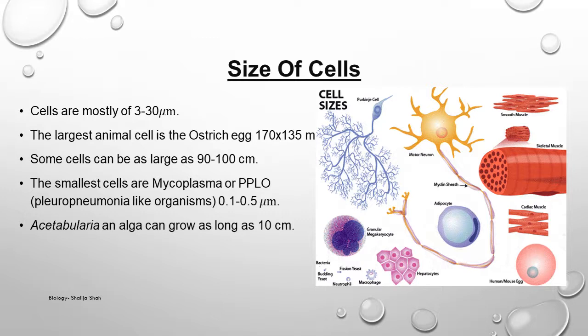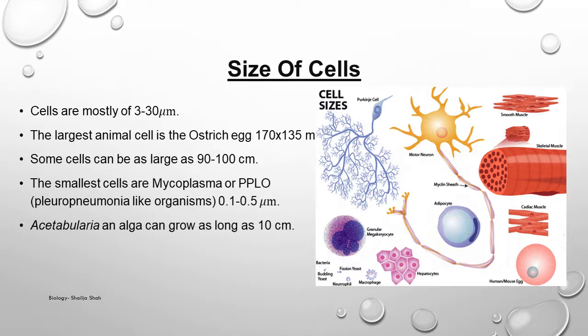There are certain cells which can be as large as 90 to 100 centimeters also. The best example is our human nerve cells, but they cannot be considered the largest cell because not all human nerve cells are that large. Some of them can be large, so we cannot generalize that statement.